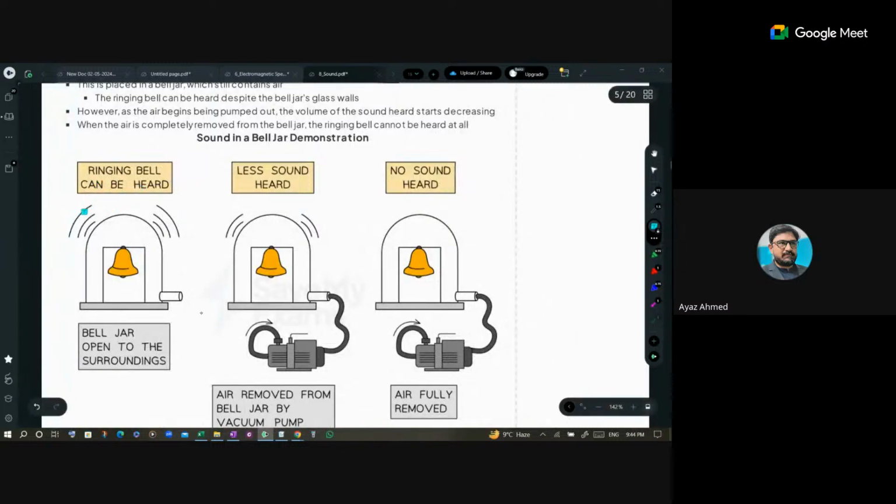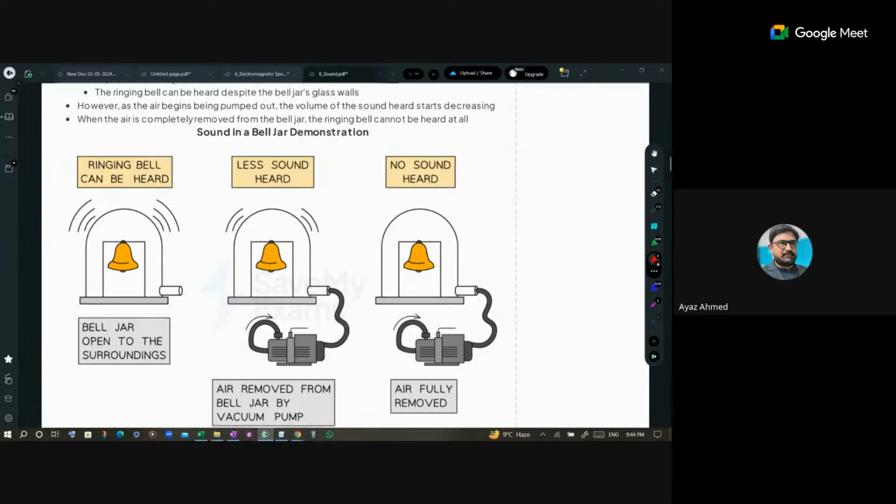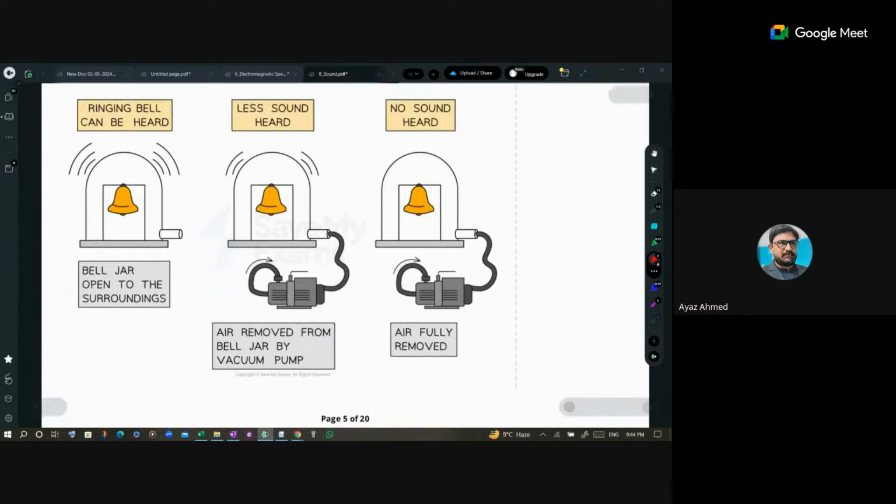Here a ringing bell is being used. It is not being evacuated at first, so it is placed in a jar, and the jar is open to air, so you can see the bell ringing and you can hear the sound as well, right? Now you evacuate the air. When you have evacuated the air, you hear less sound, right? The air is removed from the bell jar by a vacuum pump.